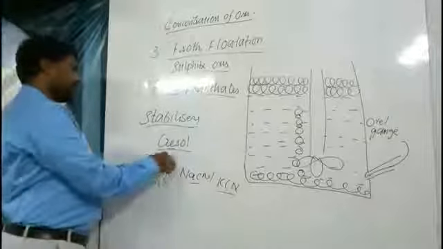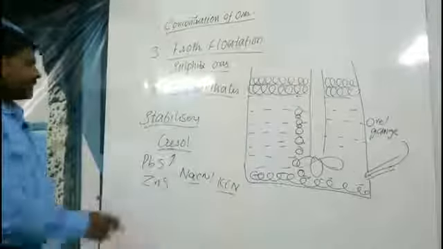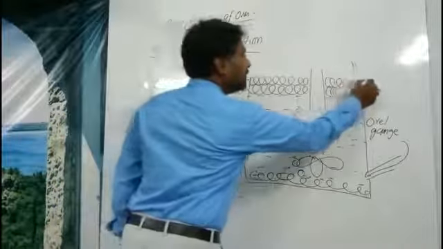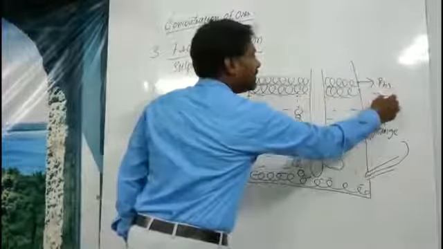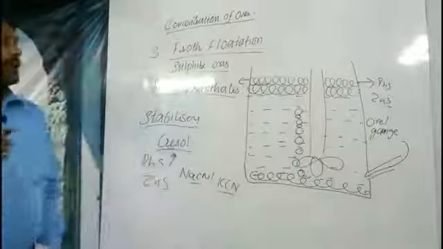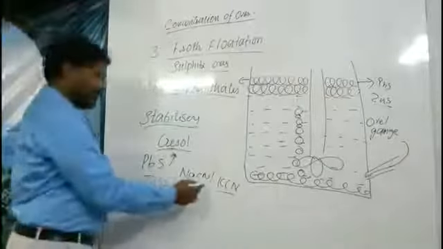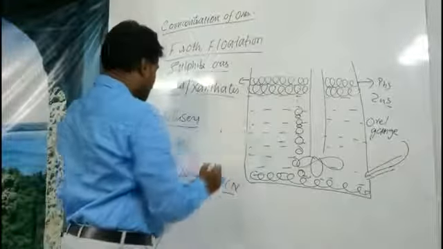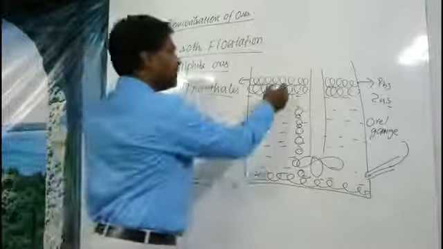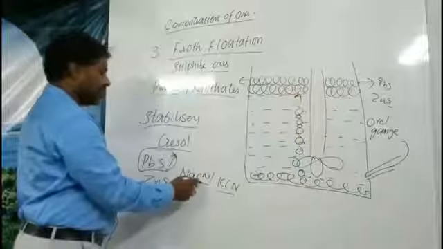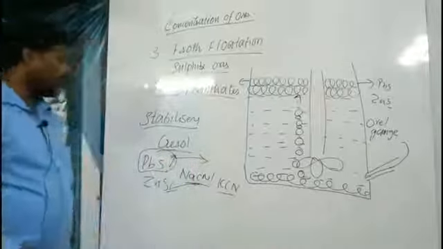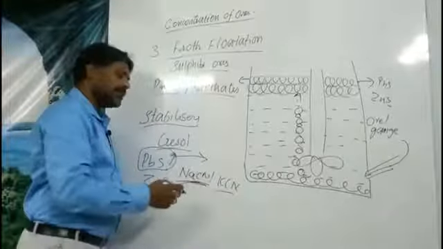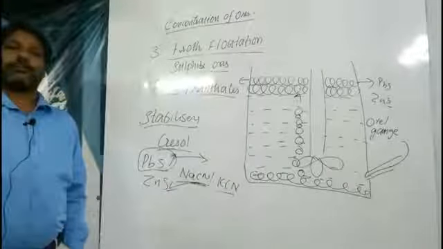The lightest one is lead. The lead will automatically float first. The first layer is lead sulfide, and the second will be zinc sulfide. It is not a matter of lead or weight, but the sodium cyanide will prevent the zinc sulfide from going along with the froth. Always the lead will go upward first, and the zinc will be prevented by sodium cyanide. After the complete separation of lead sulfide, the zinc sulfide process will follow. So these are called separators. So this is called froth flotation.